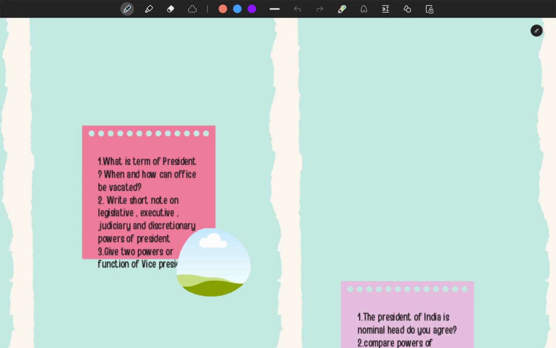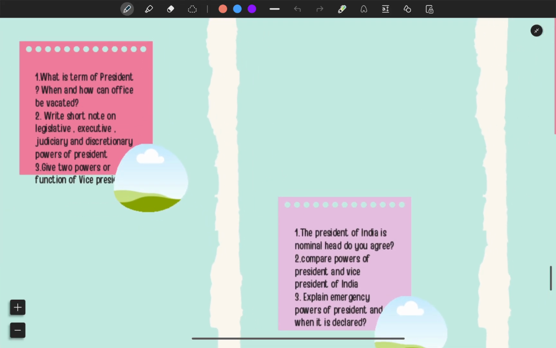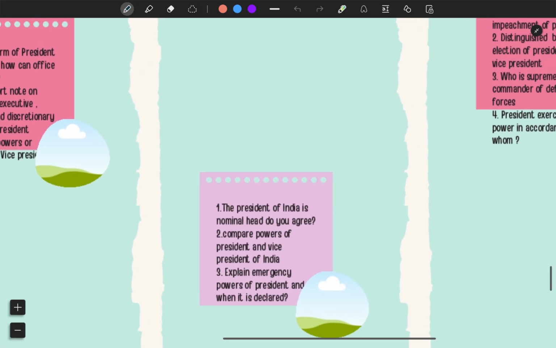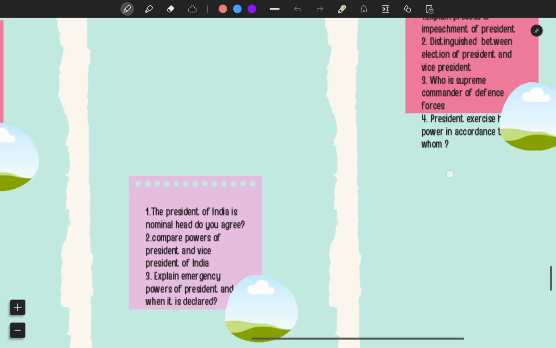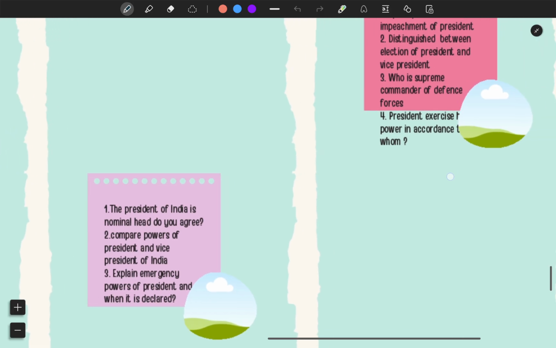Next, he is ex officio chairperson of the Rajya Sabha, and when he is ex officio chairperson of Rajya Sabha, he regulates the debate and proceedings of that house. Okay. Moving forward, the President of India is a nominal head. Do you agree? Is the President only a nominal head? Do you agree? Mention your comments below. Compare the powers of the President and Vice President of India. Compare the powers. Explain the emergency power of the President and when it is declared.